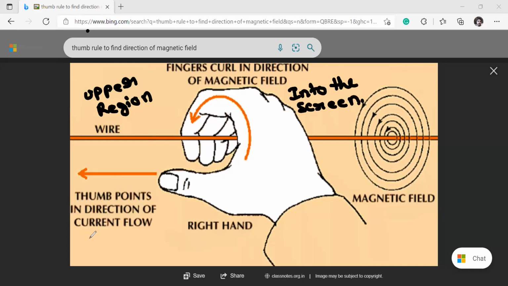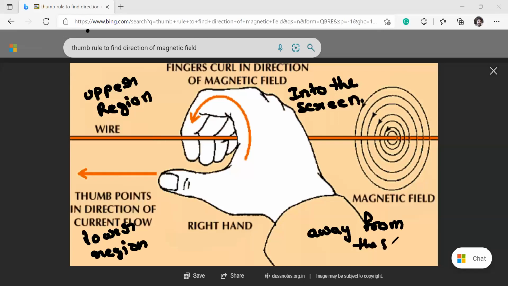Now in the lower region, are your fingers coming towards you or going away from you? Towards me. Okay, so they are coming towards you, right? So here the direction is away from the screen. Is it clear? Any doubts? Those who are clear, just don't speak.